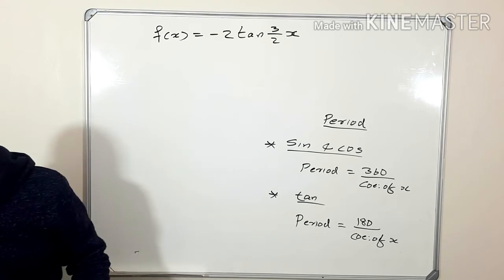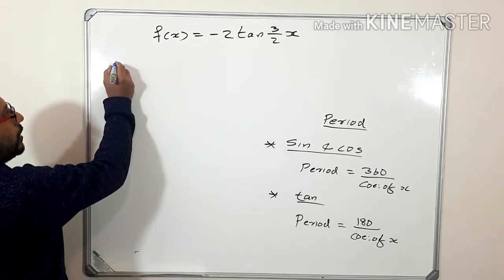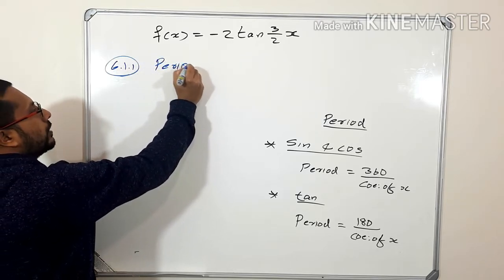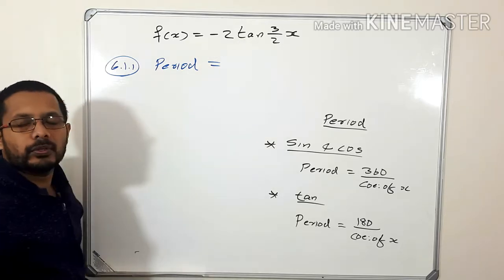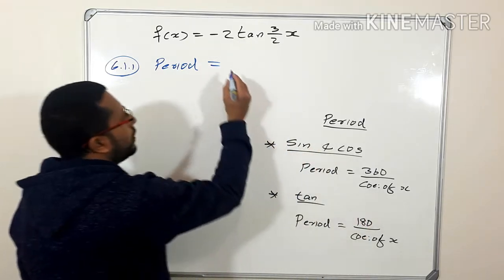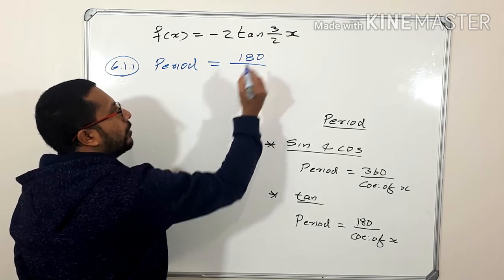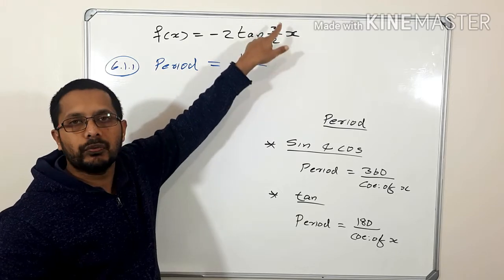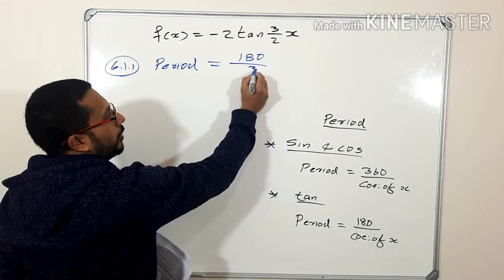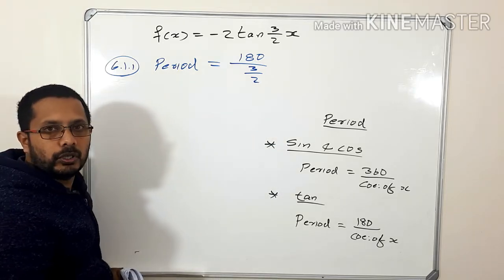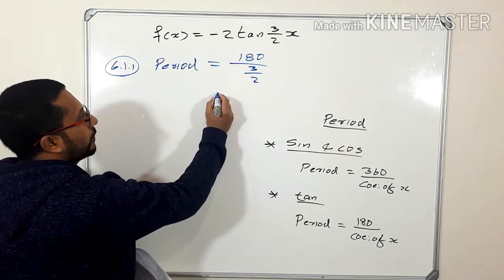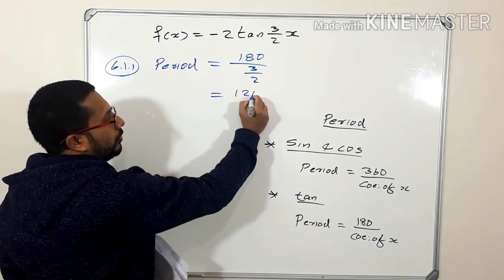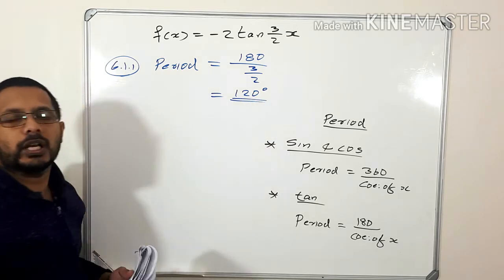Okay, now let's try to do this question. The first question is 6.1, which is to find the period. Since this one is a tan graph, what is the formula? 180 divided by the coefficient of x. Here, what is the coefficient of x? The coefficient of x is this 3 over 2. So 180 divided by 3 over 2. Check in your calculator. What is the answer? 360 divided by 3, that means 120 degrees. You can find the answer in your calculator.